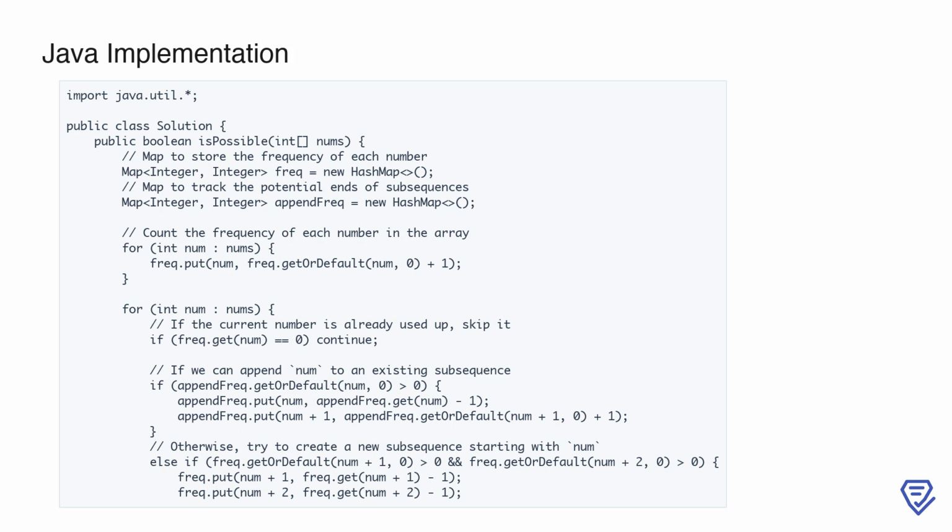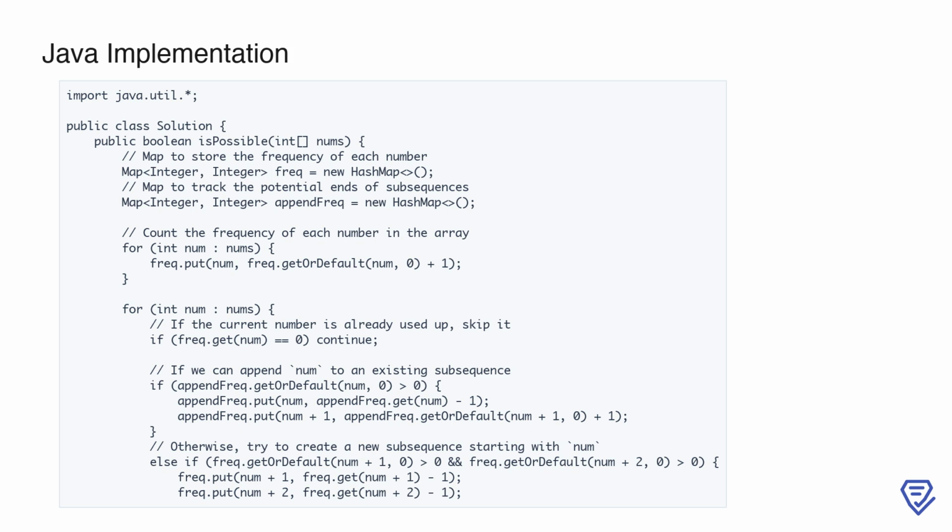The first loop populates the frequency map by iterating over the input array and counting occurrences of each number. Once that is done, we move to the main logic. For each number in the array, we first check if its frequency is 0, meaning it has already been used in a subsequence. If so, we skip it and continue.